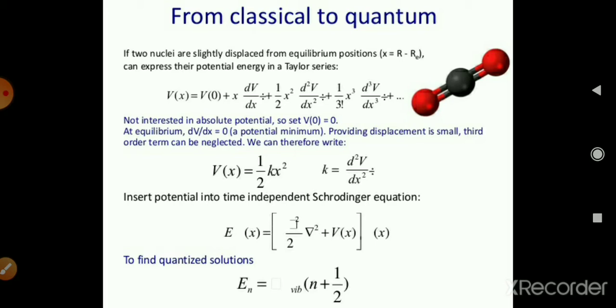Now we insert the potential into the time independent Schrodinger equation, E psi(x) is equal to minus h bar square by 2 mu del square plus V(x) psi(x). For this equation we will find the quantized solution.